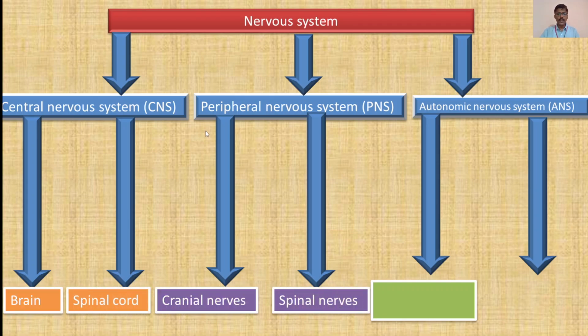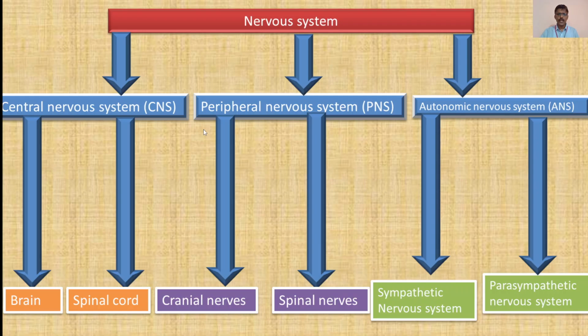As told you earlier in the previous slide, it is broadly classified into three parts: central nervous system or CNS, peripheral nervous system or PNS, and autonomic or autonomous nervous system, ANS.